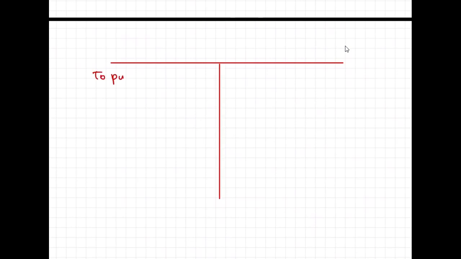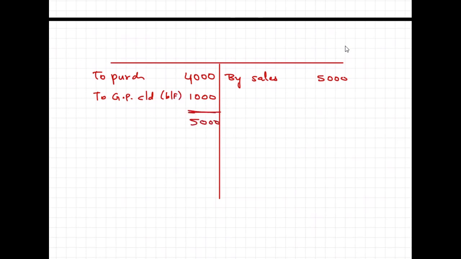Let's say we have some purchases of 4,000 and sales of 5,000. So what is the profit? Sir, here I will write to gross profit 1,000 rupees carried down, and this is your balancing figure. So your trading account will match.